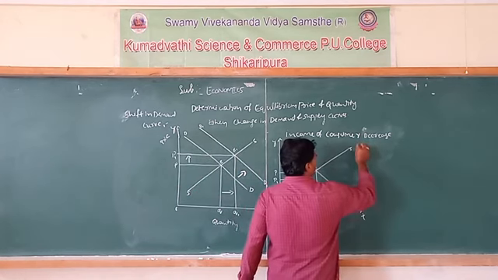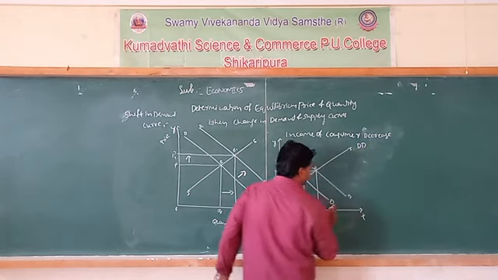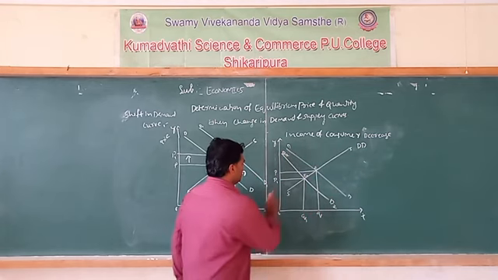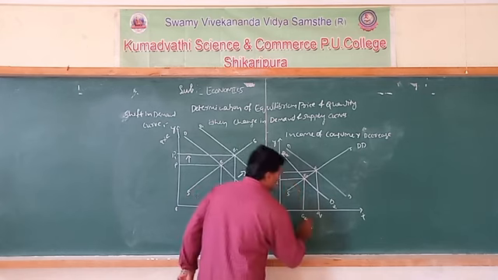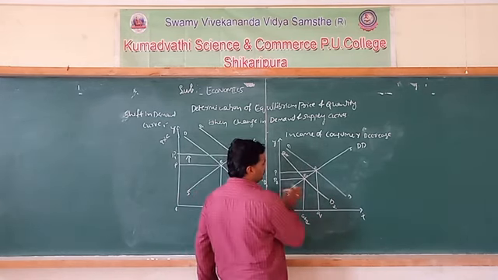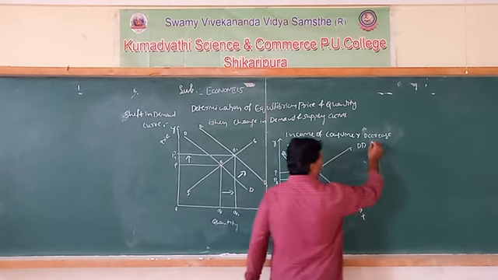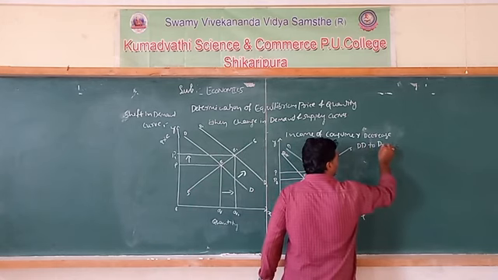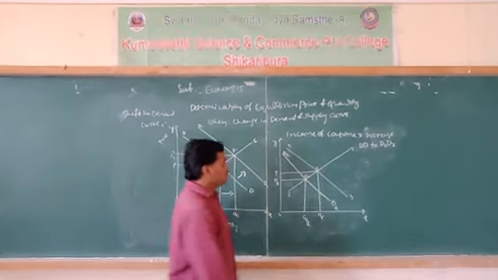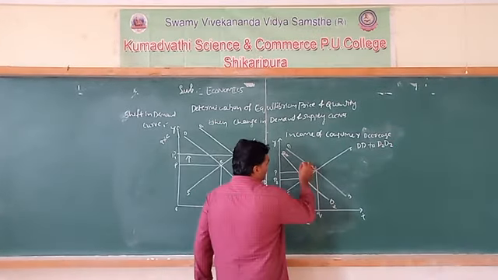When the demand curve shifts from D, the original demand curve, to D2, the second demand curve, this is price 2 and this is quantity. Then what happened? Shifts.